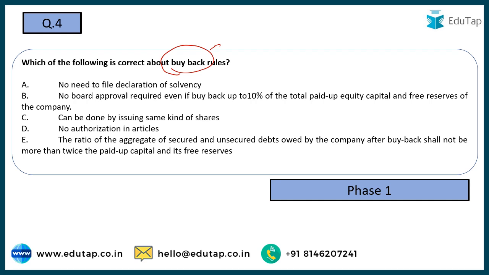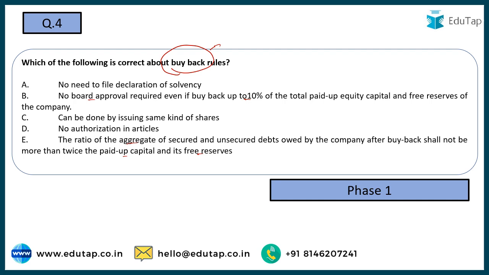Options are: no need to file declaration of solvency, no board approval required even if buyback is up to 10% of the paid up equity capital and free reserves of the company, can be done by issuing same kind of shares, no authorization in articles. The ratio of the aggregate of the secured and unsecured debts by the company after buyback shall not be more than twice the paid up capital and its free reserve.